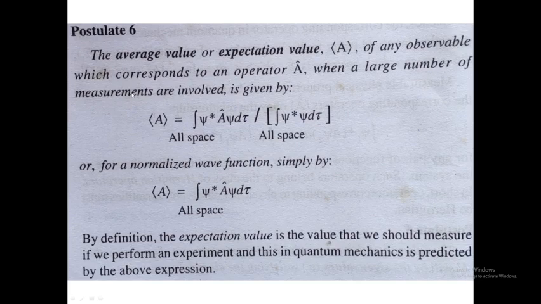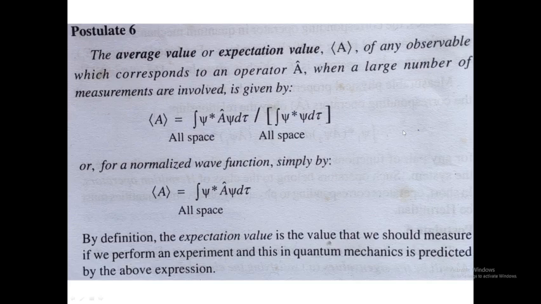For example, if the electron moves in an s orbital, with this being the nucleus, and it moves in this way, then at each distance we can measure the distance of the electron, and at each point we can measure the angular momentum of the electron.